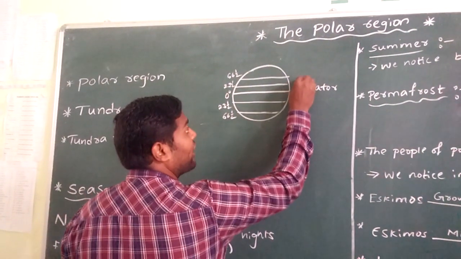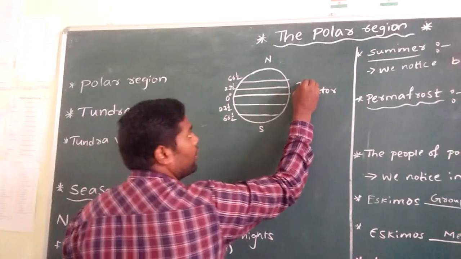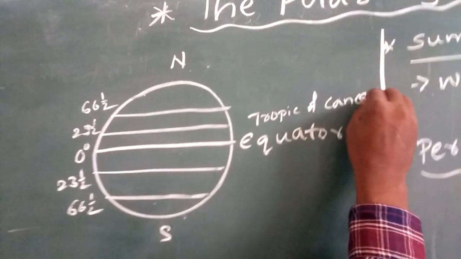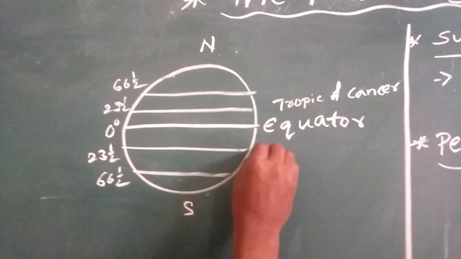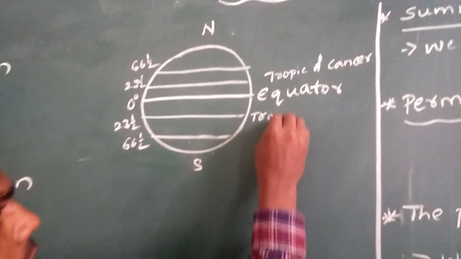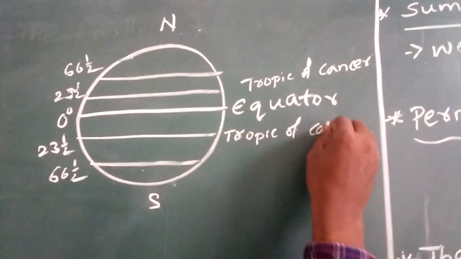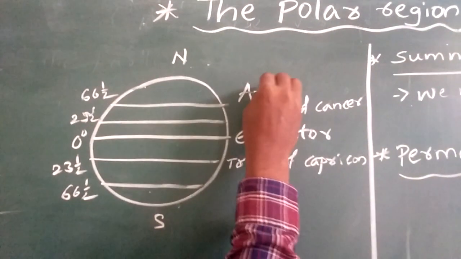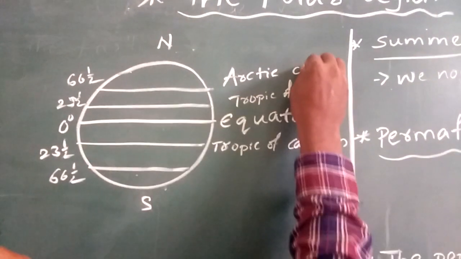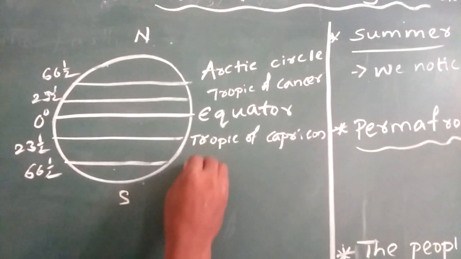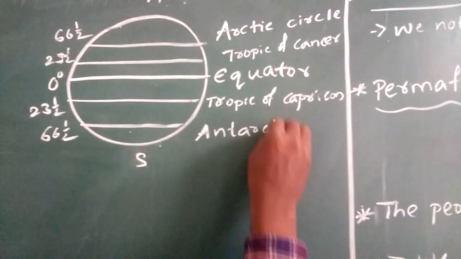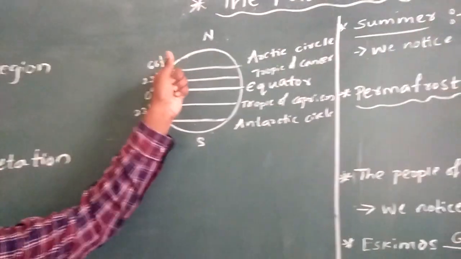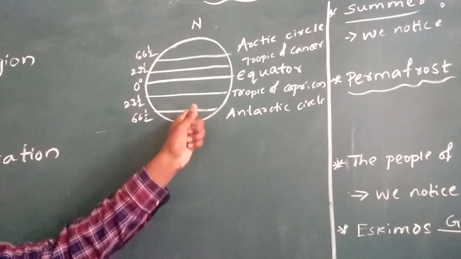And this is called Tropic of Cancer. Here it is North Pole, South Pole, Tropic of Cancer. 23 and a half south is called Tropic of Capricorn. And this is called Arctic Circle. And this is called Antarctic Circle. And if you see the place here, above 66 it is said to be Arctic Circle and Antarctic Circle.